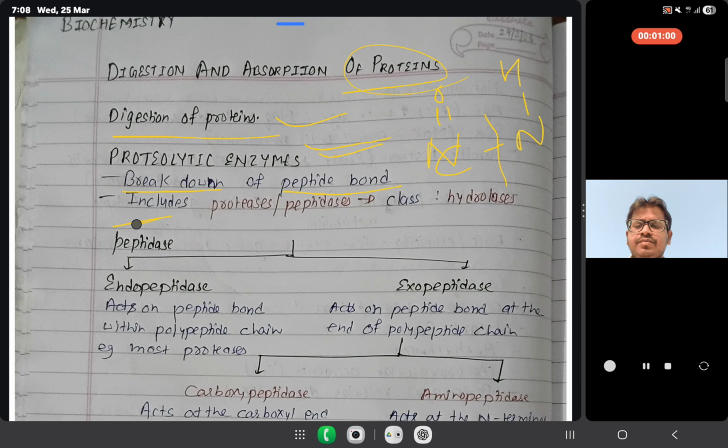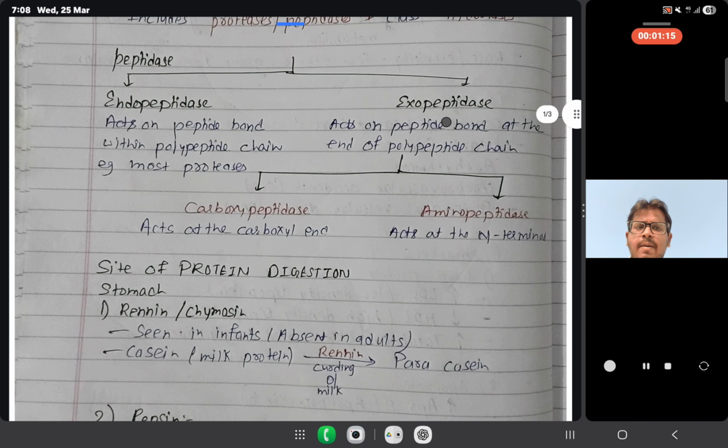Which type of enzymes does it include? It includes protease and peptidase. Protease and peptidase are in the class of hydrolase. When you talk about the enzyme peptidase, it can be divided into two types, that is endopeptidase and exopeptidase.